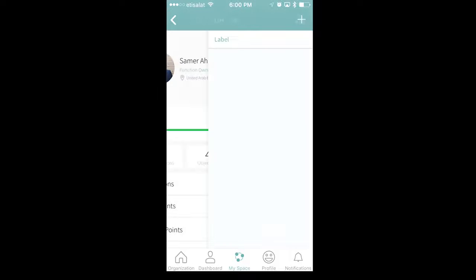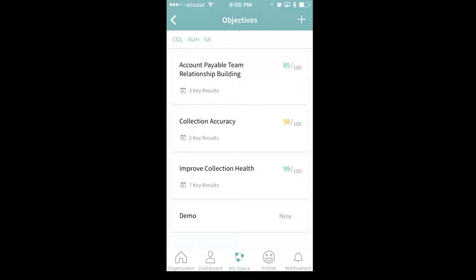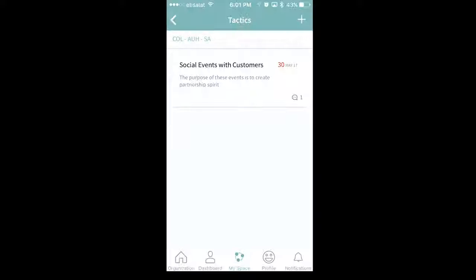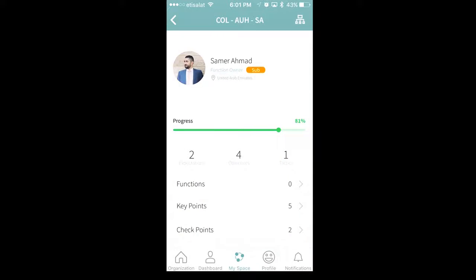So if I go to objective now here, for example, I can see improve collection health, which was added by strategy. It directly communicated to me. Not only that, even if I want to execute certain efforts to achieve this result, I can go for tactics and I add those tactics. In that board as well, I can see my progress and my score within the organization.